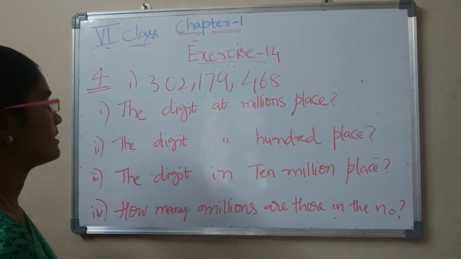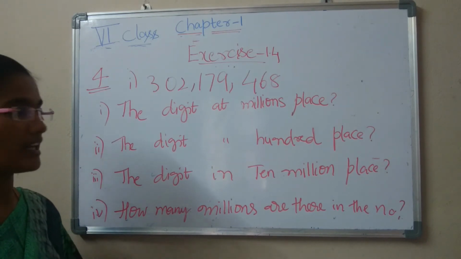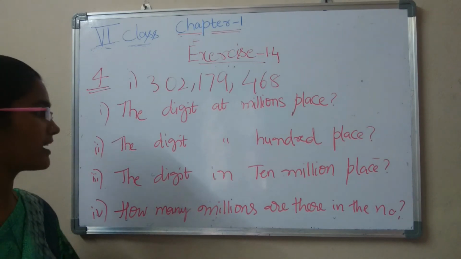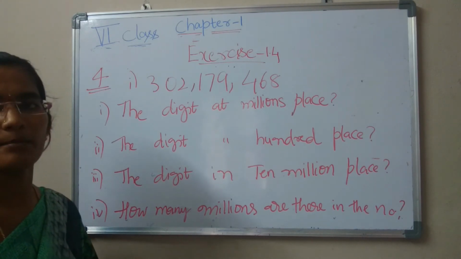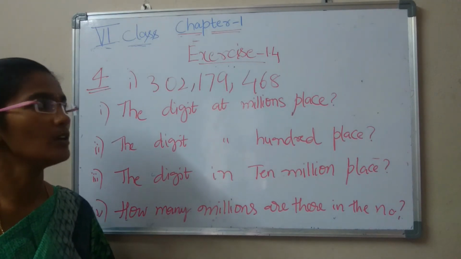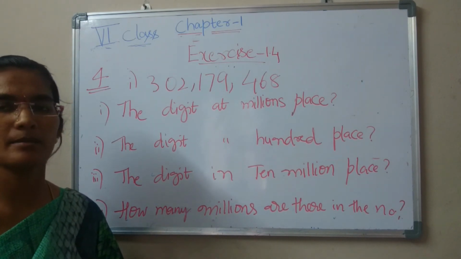He gave one number and is asking questions like this. The digit at millions place, the digit in hundreds place, the digit in 10 millions place. How many millions are there in the number? By seeing this, what is the number he gave, Indian system number or international system number?